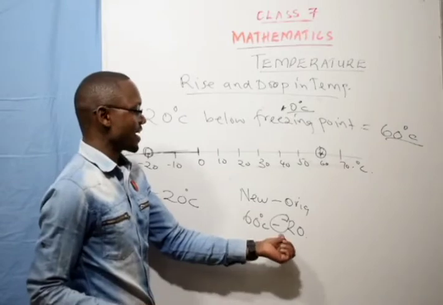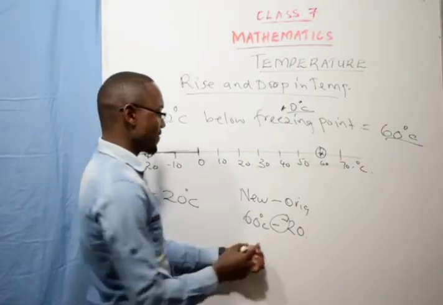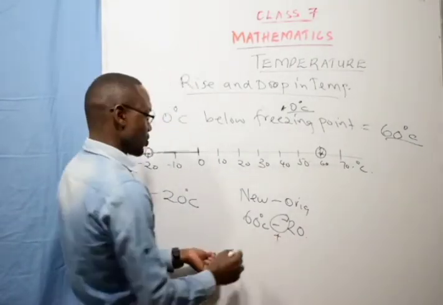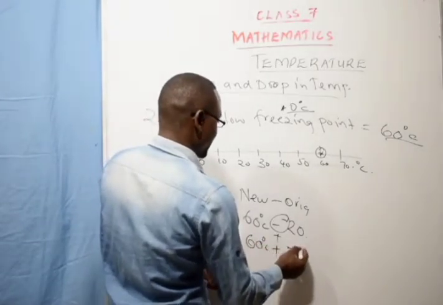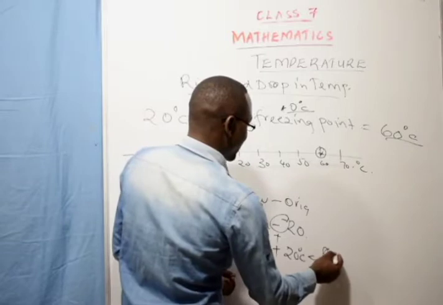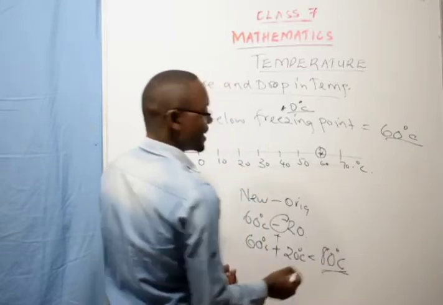You can see now here we have a negative and a negative. We say that a negative and a negative we add. So it will be 60 degrees Celsius plus 20 degrees Celsius, which is, the temperature rise was 80 degrees Celsius.